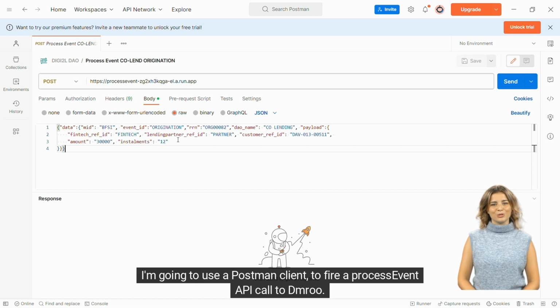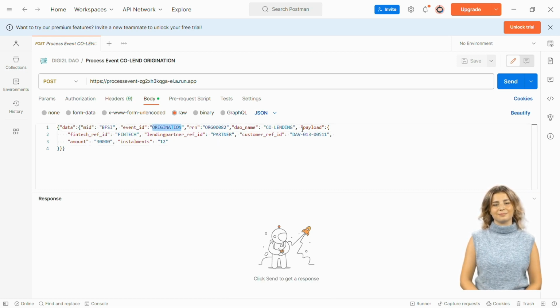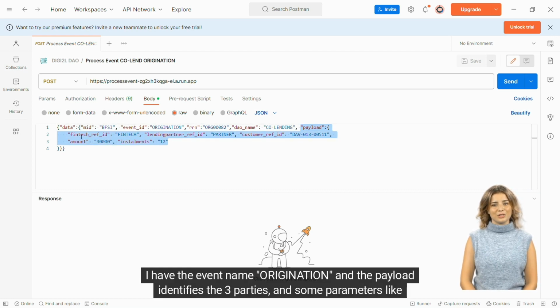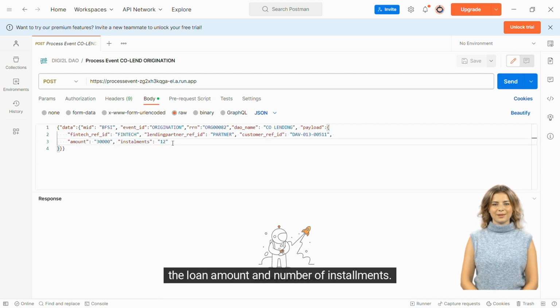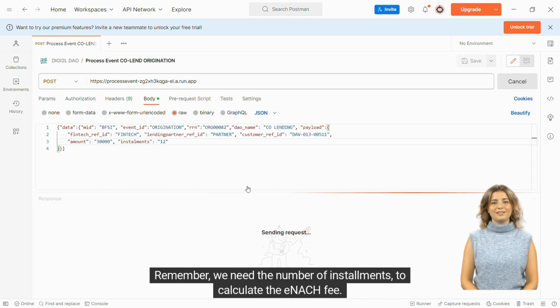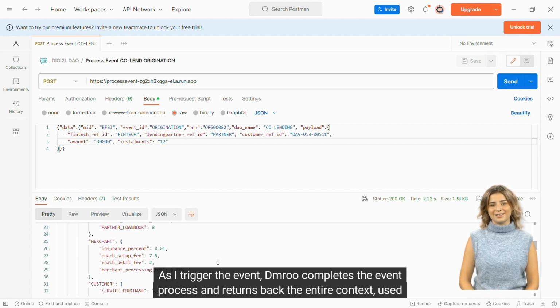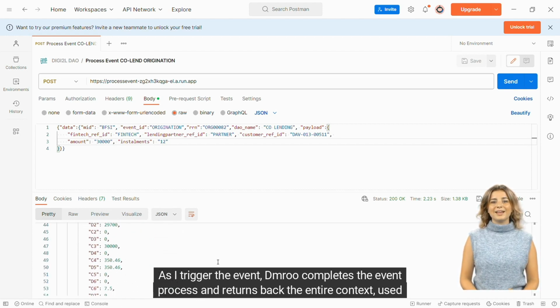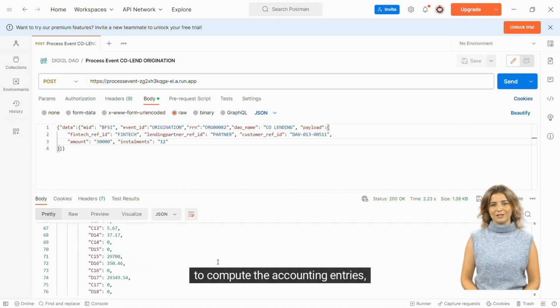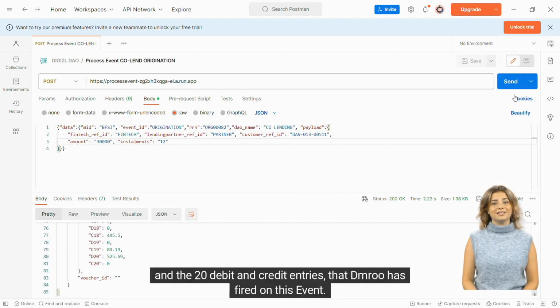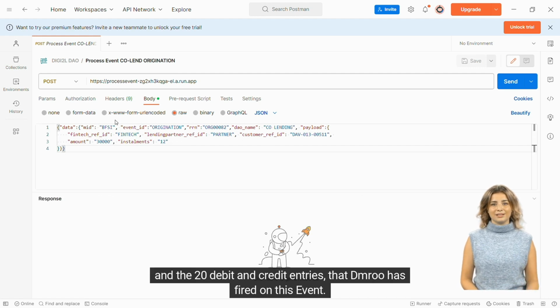I'm going to use a Postman client to fire a process event API call to Dmroo. I have the event name, origination, and the payload identifies the 3 parties and some parameters like the loan amount and number of installments. Remember, we need the number of installments to calculate the eNACH fee. As I trigger the event, Dmroo completes the event process and returns back the entire context used to compute the accounting entries and the 20 debit and credit entries that Dmroo has fired on this event.